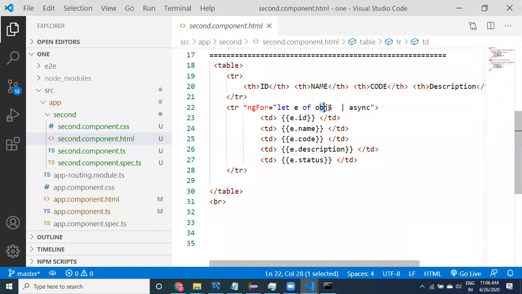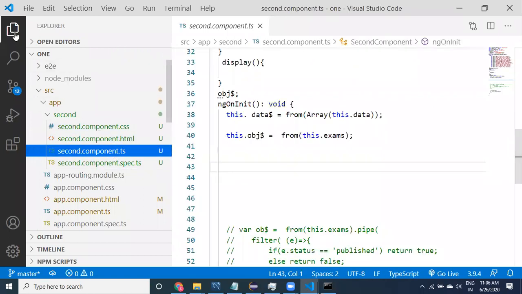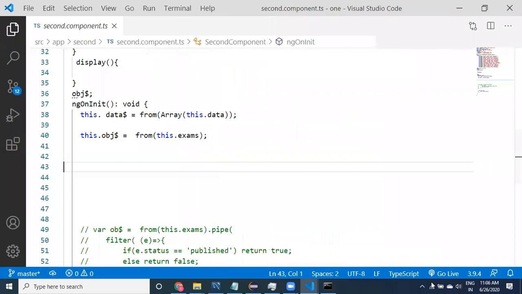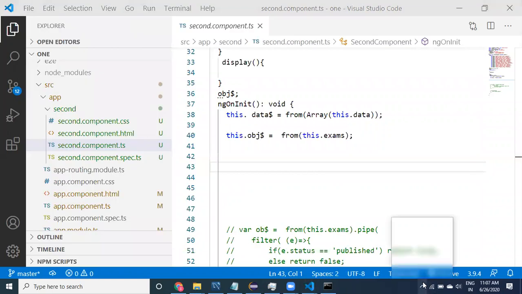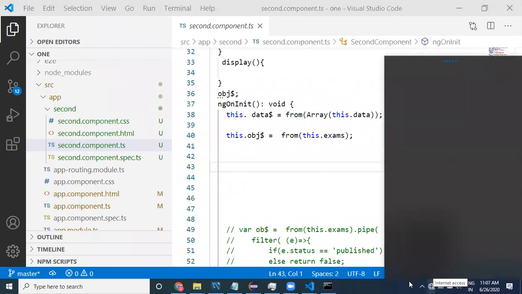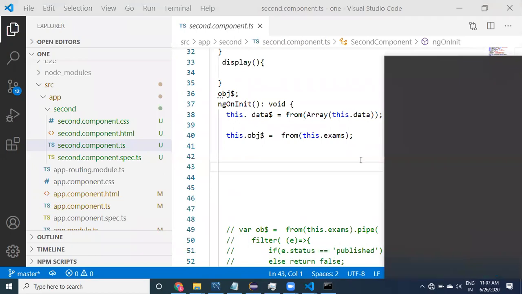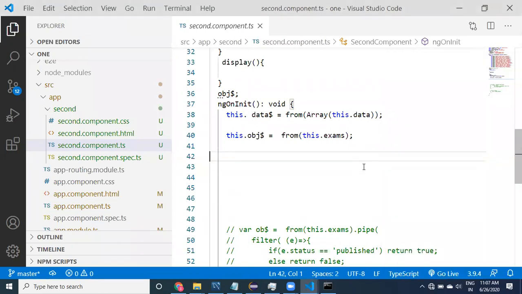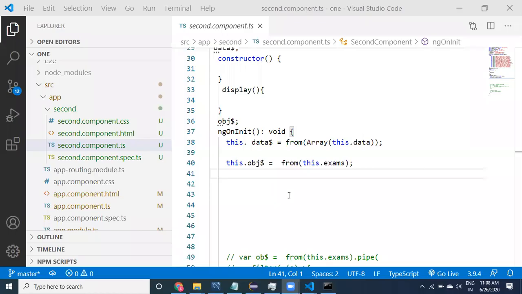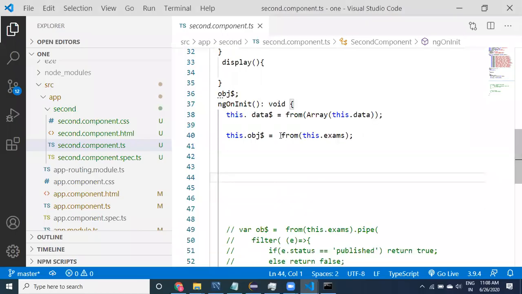What is the data you are accessing? Observable, right? This is an observable. When we are using this observable directly, and when you are creating the observers, now here we have taken an observable using from.